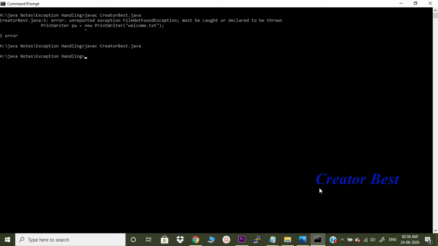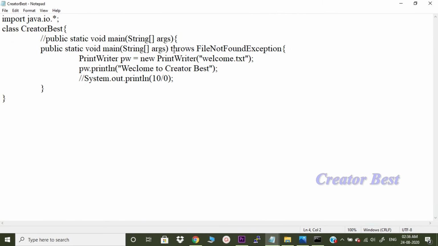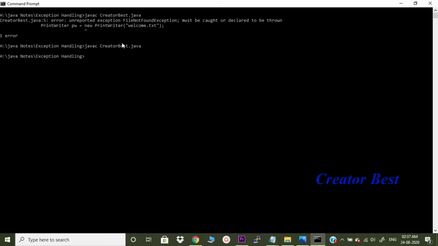Compile. See, our program is compiled. Now we are not getting an error, because we have handled the code using the throws keyword. Just because we have handled the code by using the throws keyword, our code got compiled. We didn't get this above error.